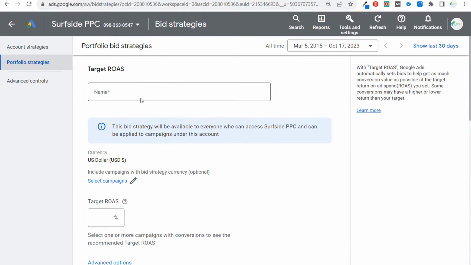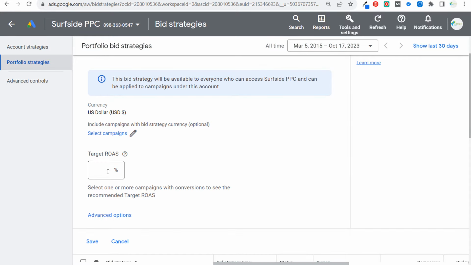The reason why I prefer to use these bid strategies, and you can use maximize conversions or maximize conversion value, but with target return on ad spend, if I apply this to my campaign, I can say to Google Ads, I'm spending $150 per day, and I want my target return on ad spend to be 300%. So what Google Ads is going to do is test our campaign, and if they can't reach that target return on ad spend, they're not just going to spend an excess amount of money to make sure that they're trying to either maximize conversion value or maximize conversions.